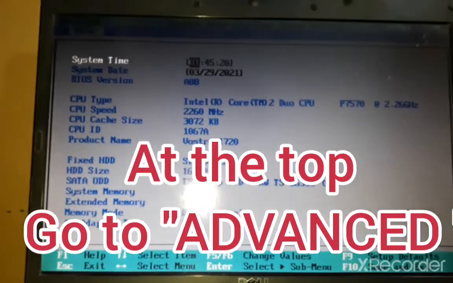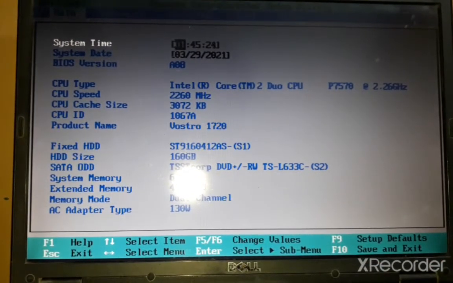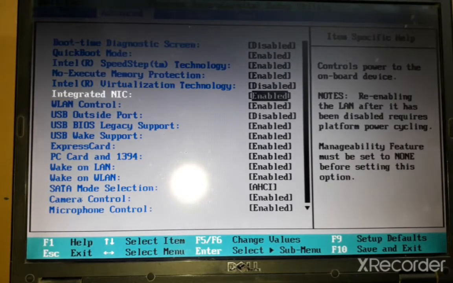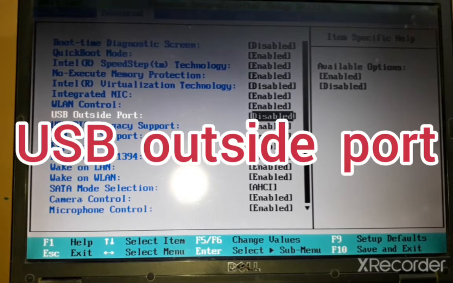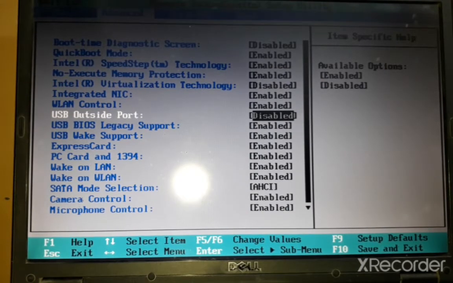You need to go to the Advanced option by using the right arrow on your keyboard. Once you go to Advanced, you will find some options. You need to go to the USB outside port. Here it is, and as you can see it is disabled, so you need to enable it.